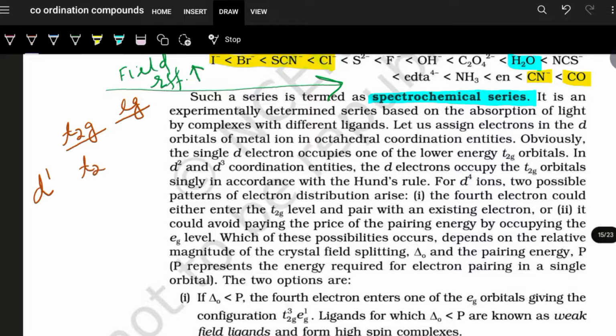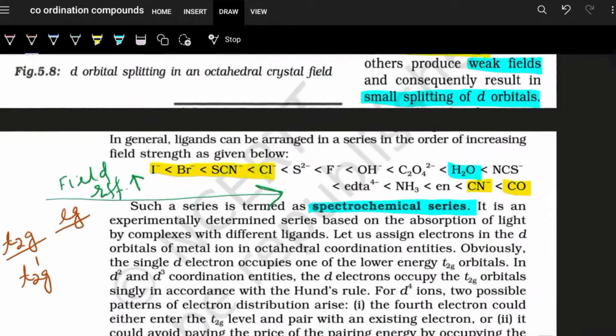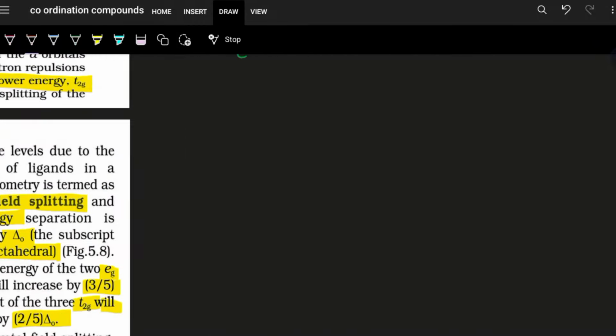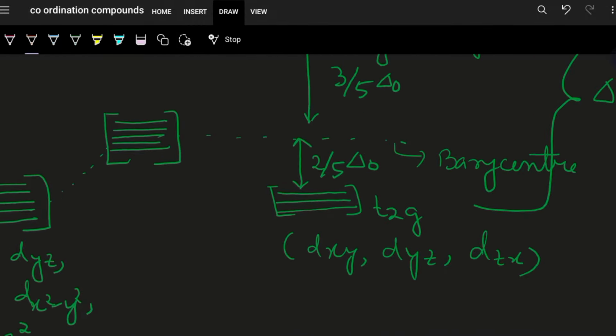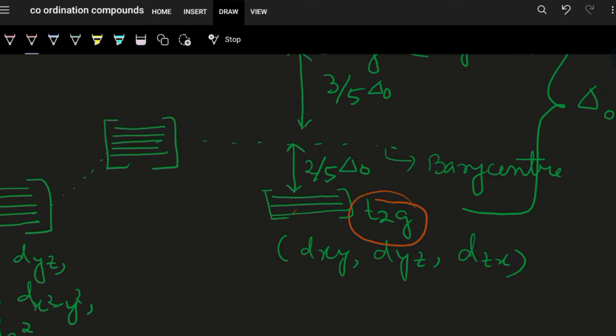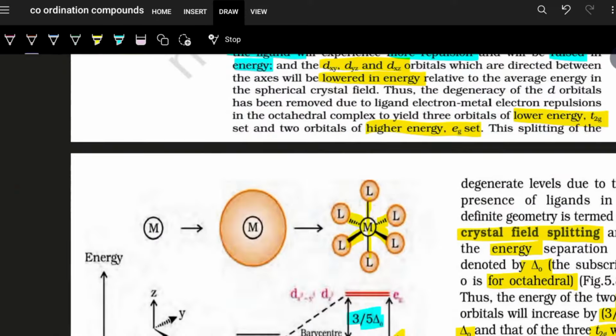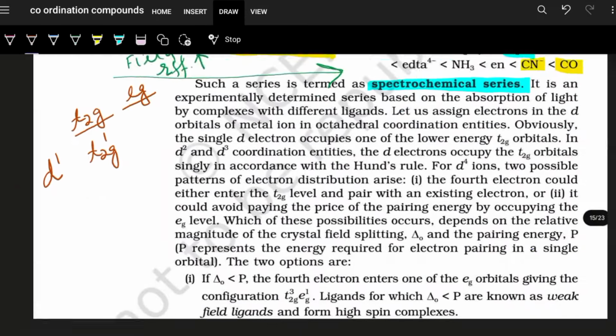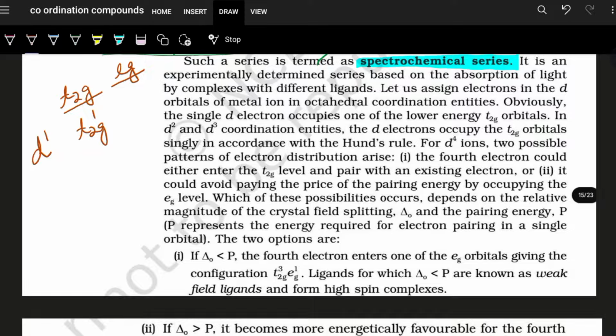It will obviously be T2G1, because T2G has 3 degenerate orbitals. So d1 means it is T2G1, d2 means T2G2, d3 means T2G3, like this. So I can say here d1 is T2G1 EG0, d2 is T2G2 and d3 is T2G3.